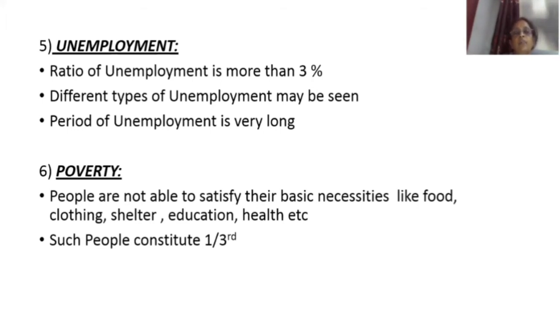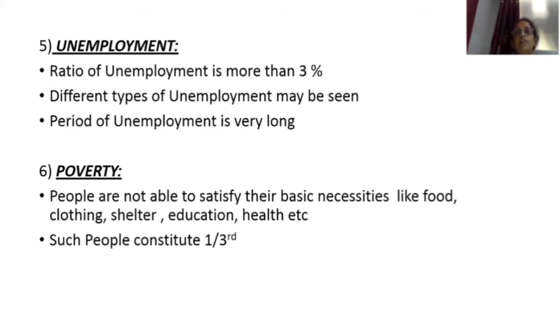Then disguised unemployment. More than the required number of people are engaged in an occupation, and even if a certain number of people are removed, no decrease is noticed in the production. That is disguised unemployment. Then industrial unemployment, where workers in the industries remain unemployed for the short term or long term due to changes taking place in the industries. That type of unemployment we can see in a developing economy.